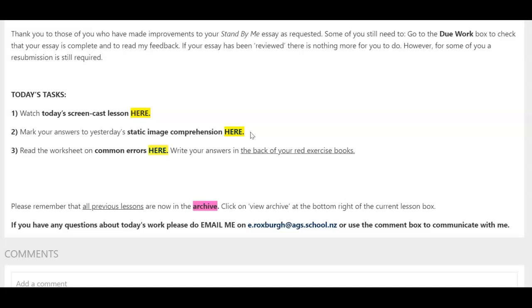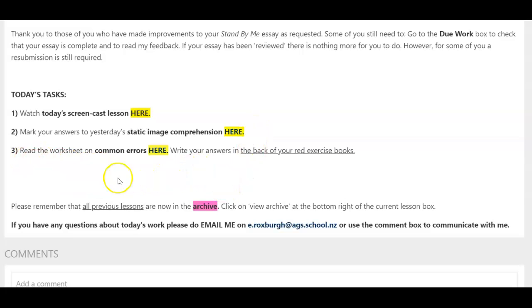Yesterday there was also the terminology posted there, in case you've forgotten terms like superimposition. All the information you needed was posted on yesterday's lesson, so please take a look if you haven't done it already.